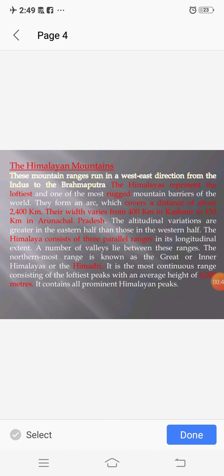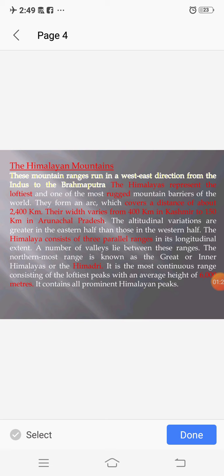First of all, the Himalayan mountains. The ranges of this mountain run from west to east direction from Indus to Brahmaputra. Himalayas represent the loftiest and one of the most rugged mountain barriers of the world. It also covers the distance of about 2400 kilometers. Their width varies from 400 kilometers in Kashmir to 150 kilometers in Arunachal Pradesh.